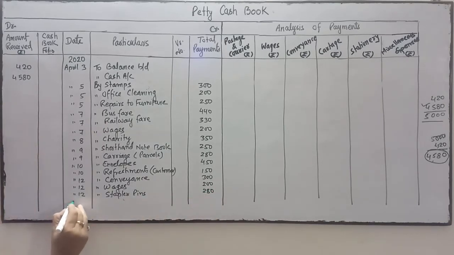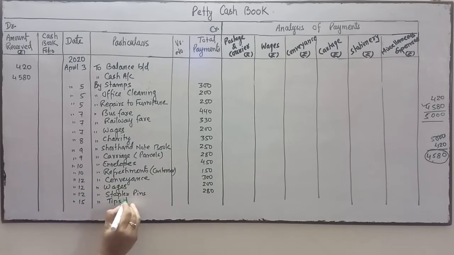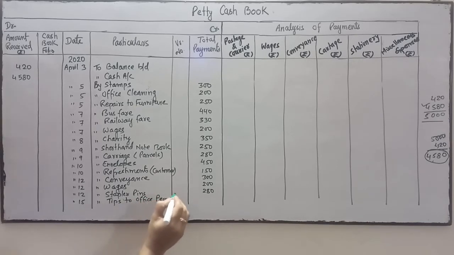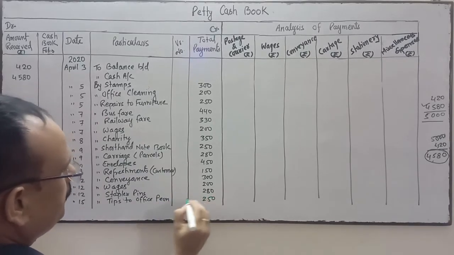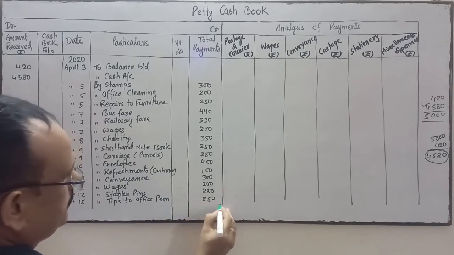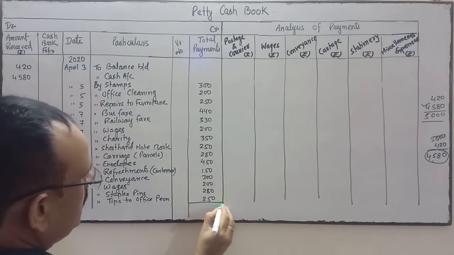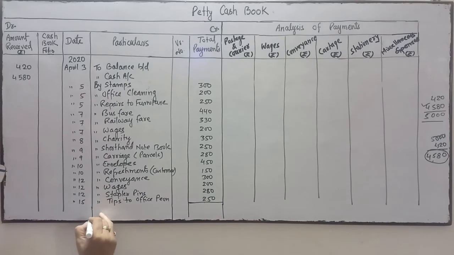The last one is on April 15. This is tips to office peon, that is 250. Now what we do, we'll do the total over here and then find out the difference amount.